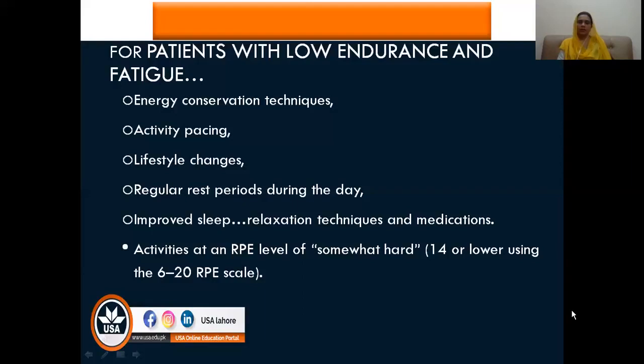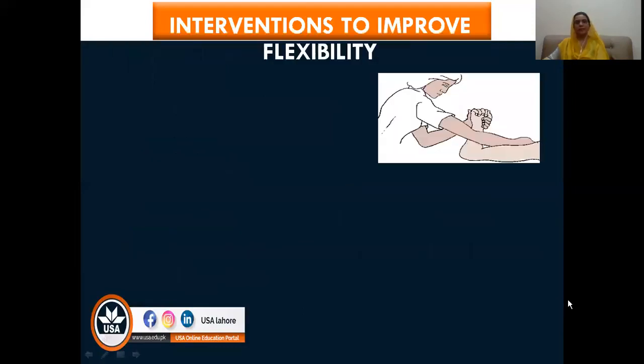And if you guide the patient in any activity, then the level of the activity on the rating of perceived exertion, we have discussed that scale in our previous lectures, should be somewhat hard, and that is 14 or even lower than that on that rating of perceived exertion scale. The total score of the scale was 6 to 20. So the patient should rate the activity as somewhat hard if you are trying to make the patient perform certain activities. It shouldn't be more than that in any case.